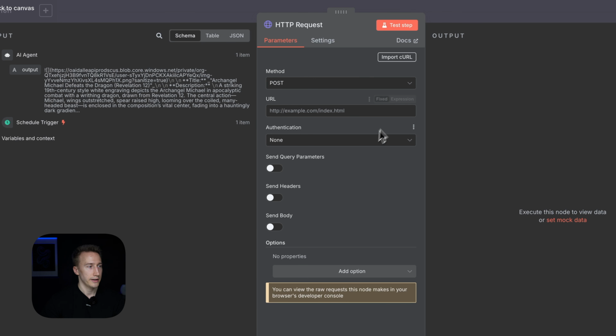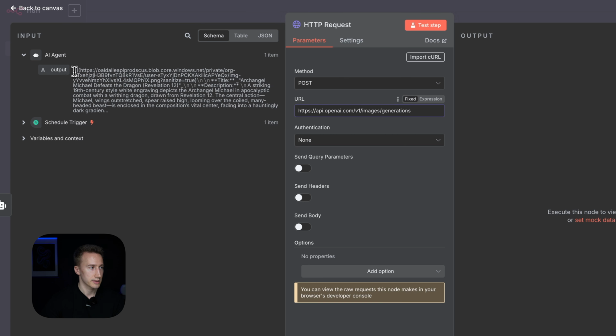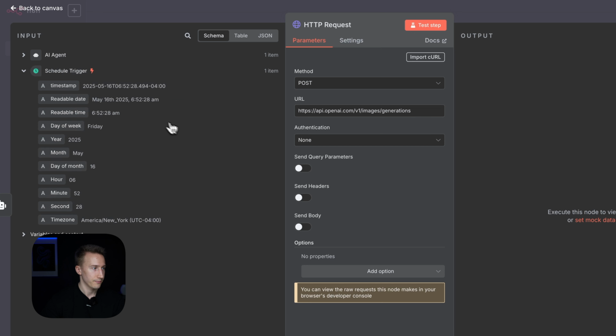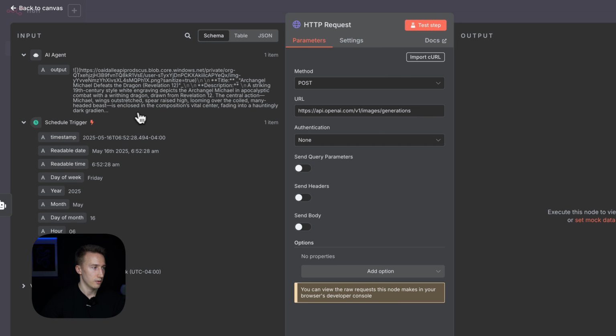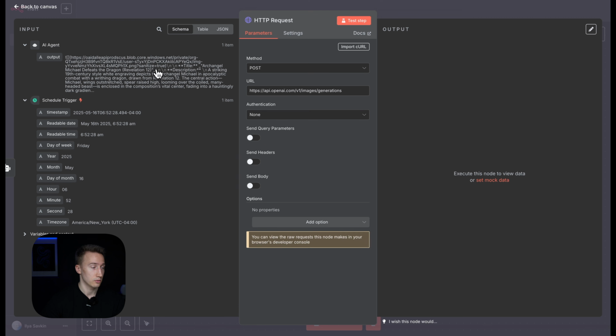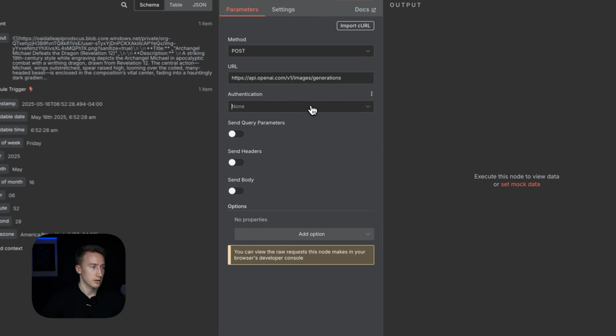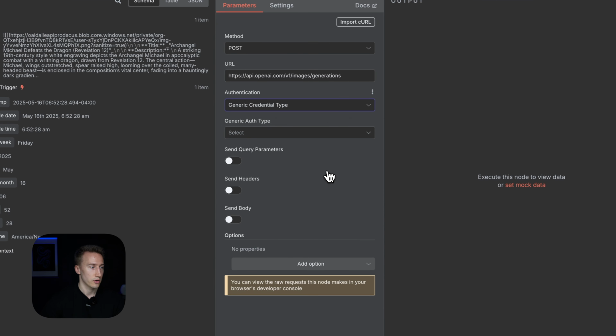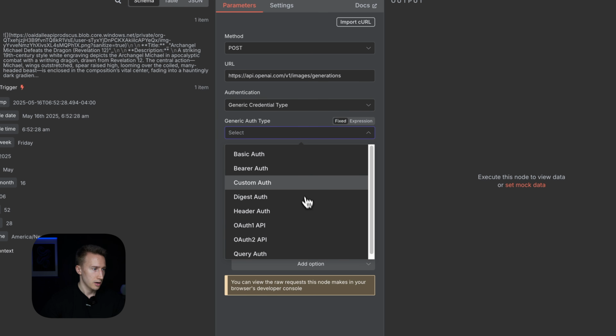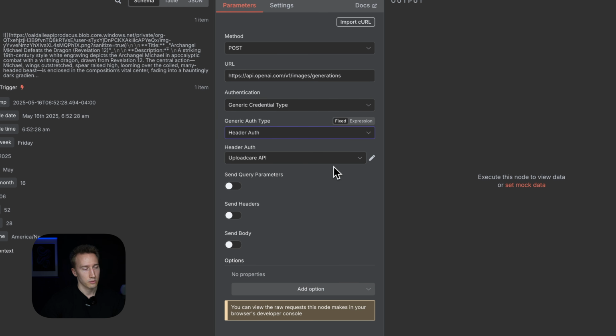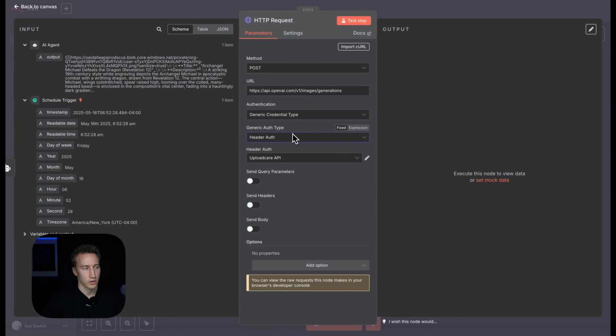and go back to n8n and then paste it here. By the way, you can see here the output of the art that we need to generate. And then let's choose authentication. It should be generic credential type, header auth. It's always better to set up those authentications this way, so you don't have to pass your API key over and over again when you create new nodes. Once it's set up, you can just choose it from here.